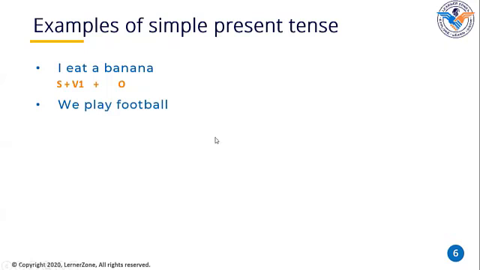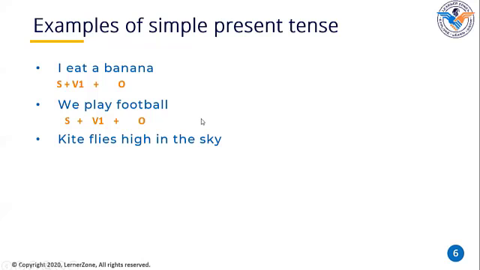We play football. What is the subject here? We. Okay, good. What is the object here? Football. Very good. What is the verb here? Play. As you said, we is a subject, play is a verb, and football is an object.